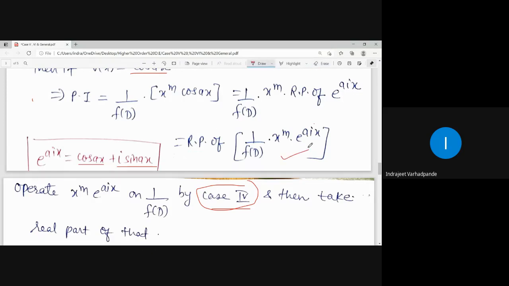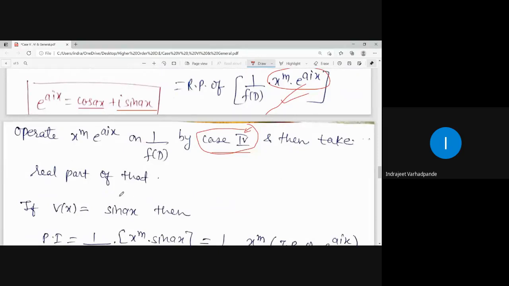Is this part over? So in the product, when one of the terms is exponential, case number 4 is applicable. And from the answer, we are interested only in the real part, because cos is the real part of the exponential term and sin is the imaginary part.